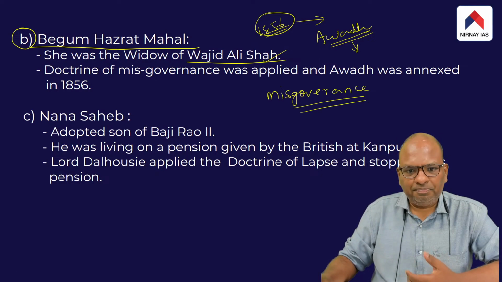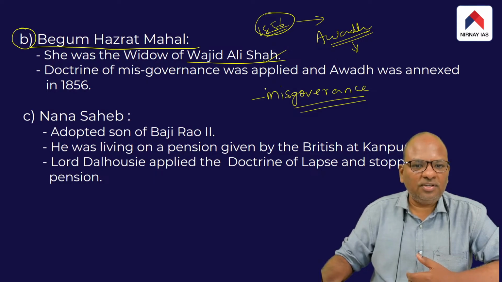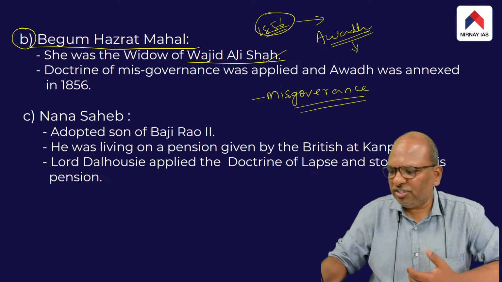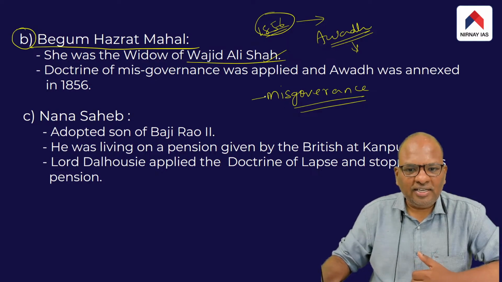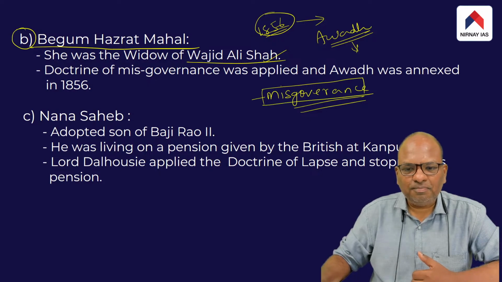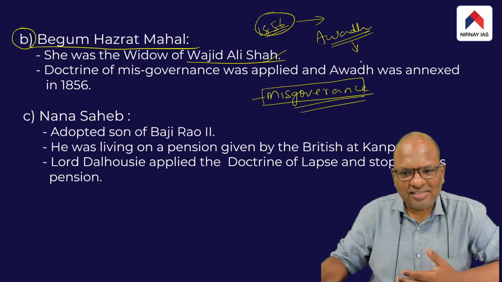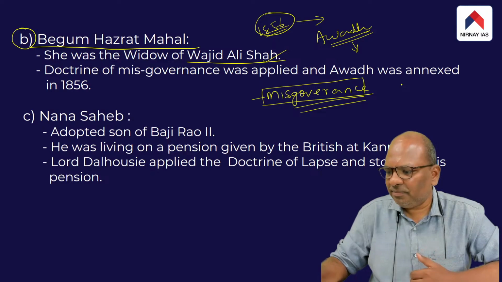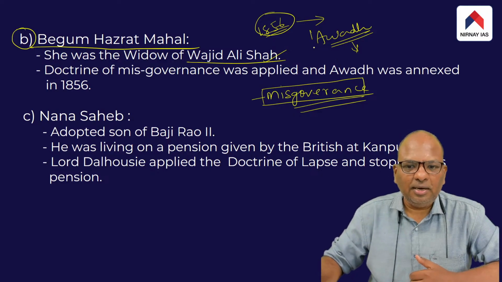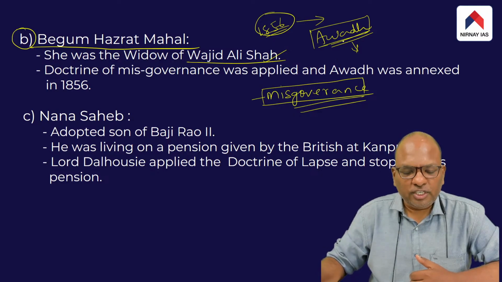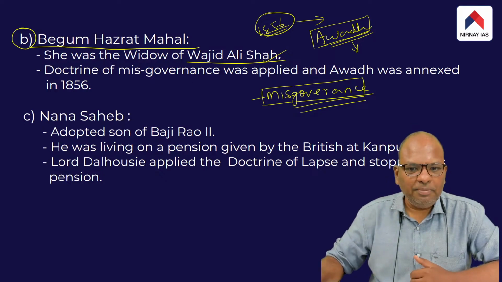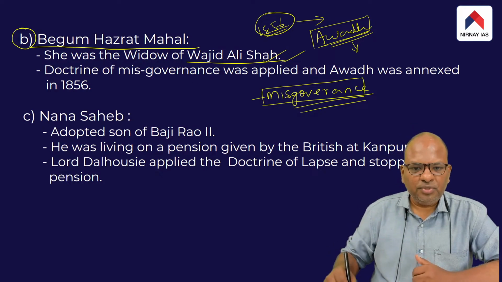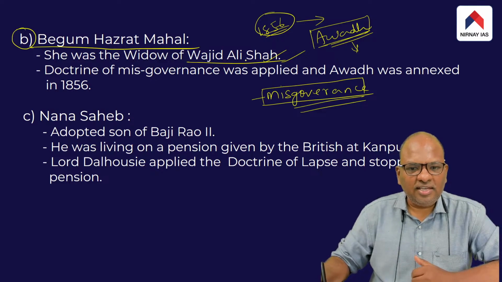Basically, Dalhousie argued that Wajid Ali Shah was an inefficient ruler, and therefore Dalhousie applied the doctrine of misgovernance to the Awadh kingdom and annexed the Awadh territory to British India. That is, the British took over the kingdom of Awadh, citing misgovernance of Wajid Ali Shah. So this was another imperial scheme implemented by the British. So the aggrieved party in this case was Wajid Ali Shah.